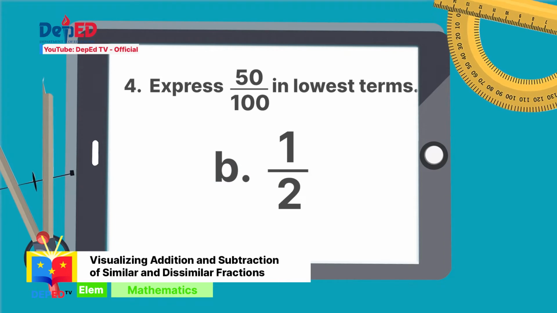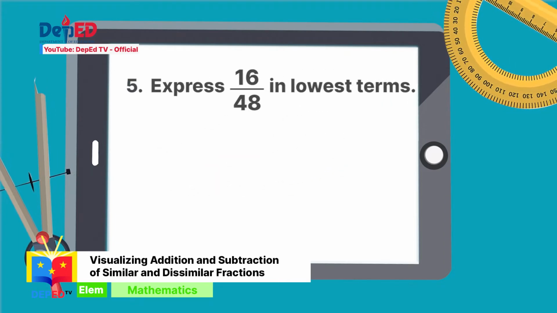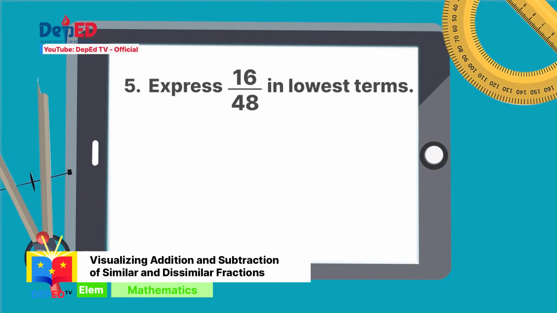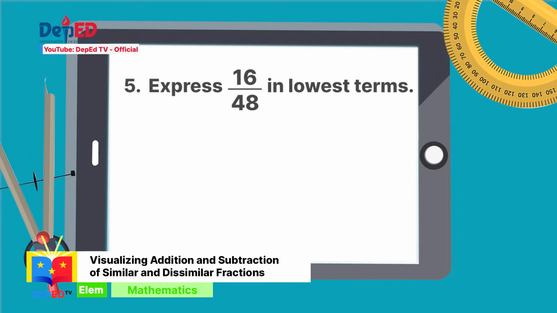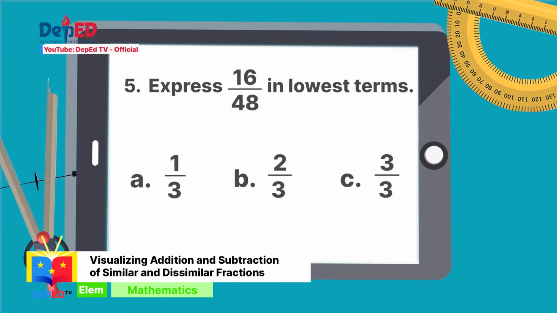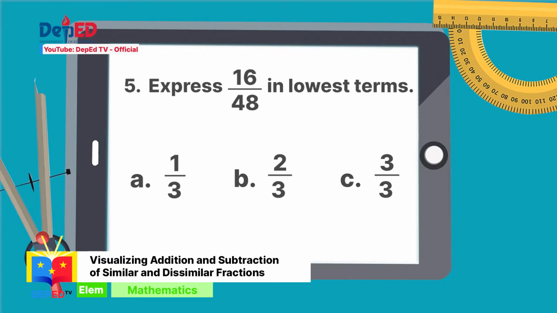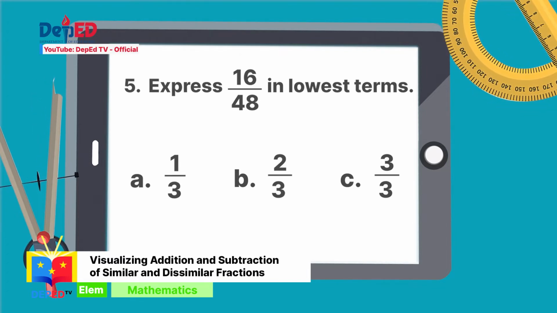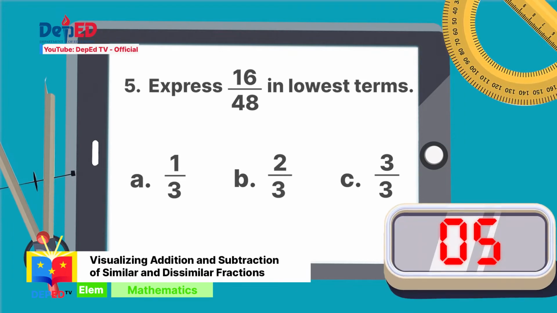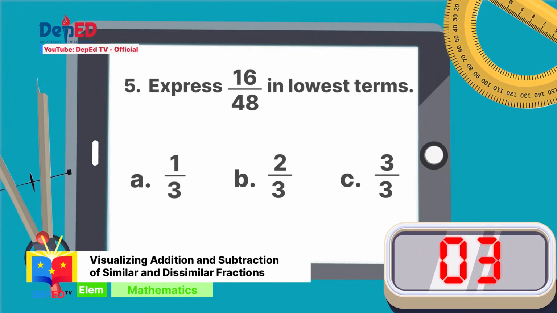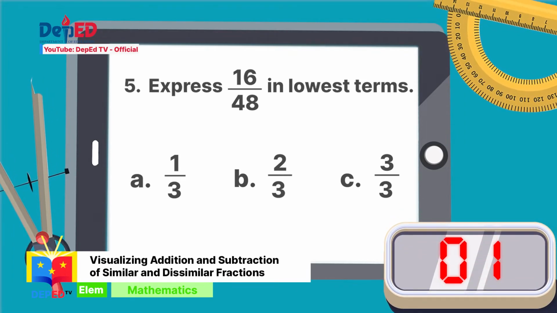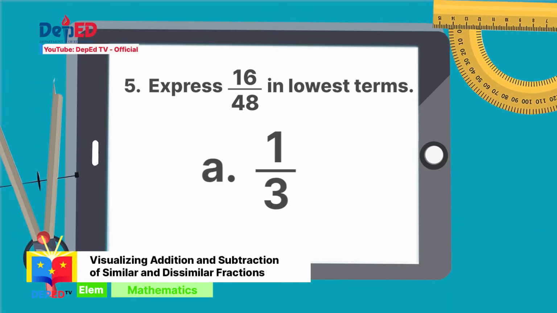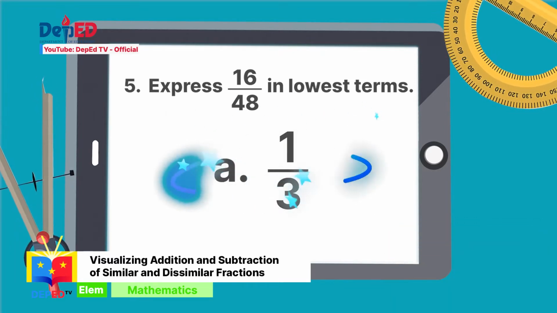Math terrific. Number 5, 16 over 48. A, 1 over 3. B, 2 over 3. C, 3 over 3. One over 3? You got the correct answer.